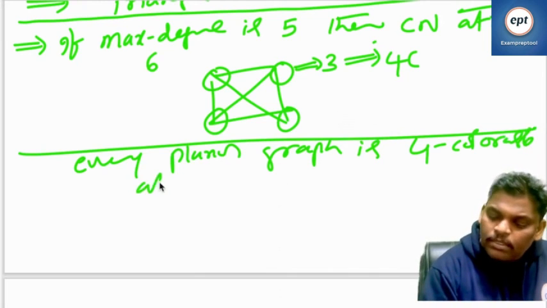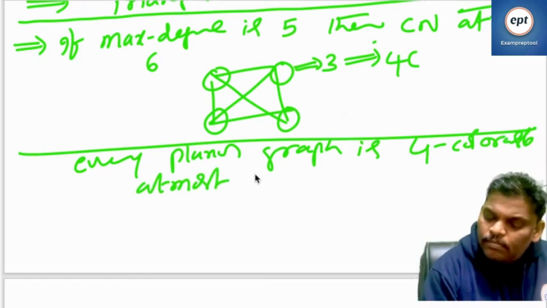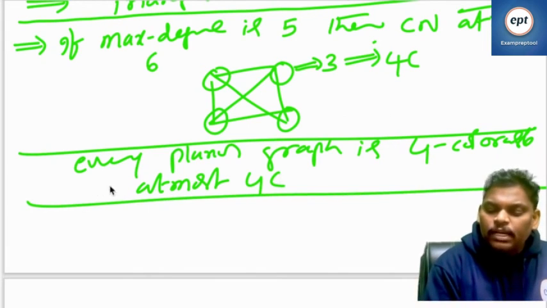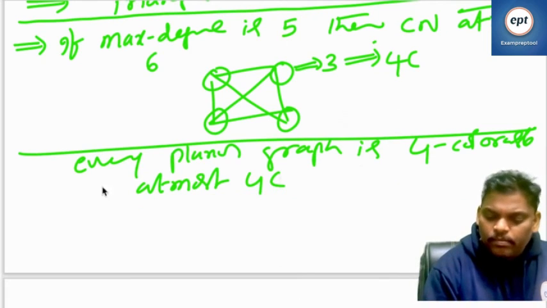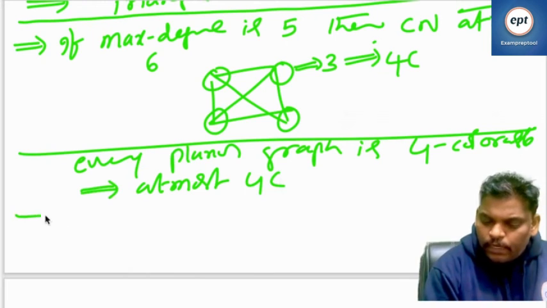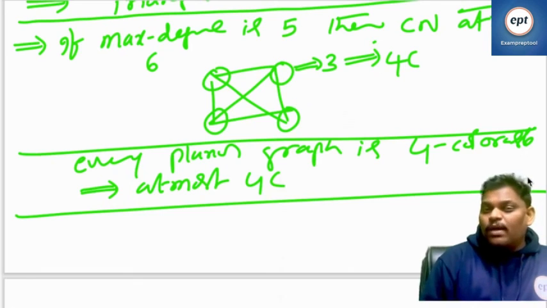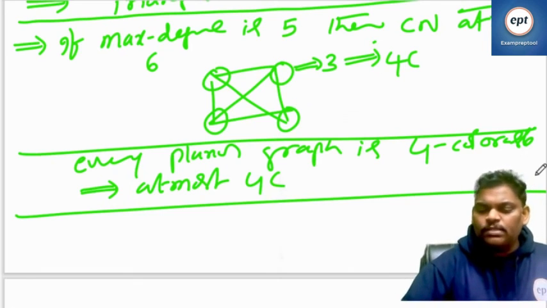That means at most 4 colors. Every planar graph is 4 colorable, means at most 4 colors.